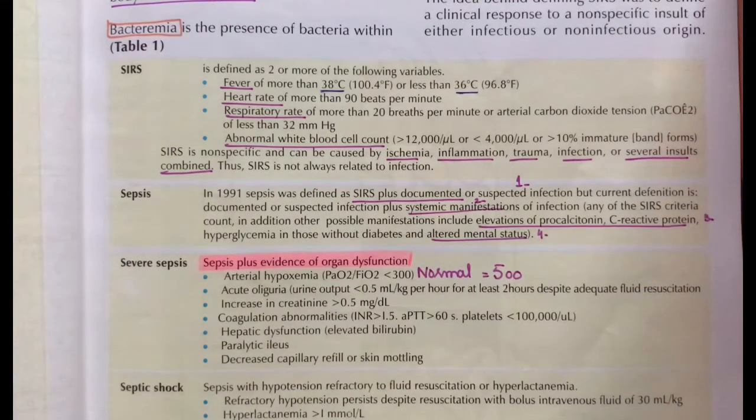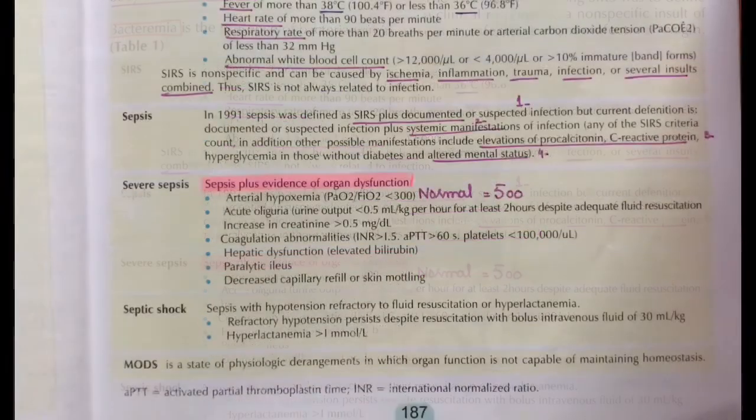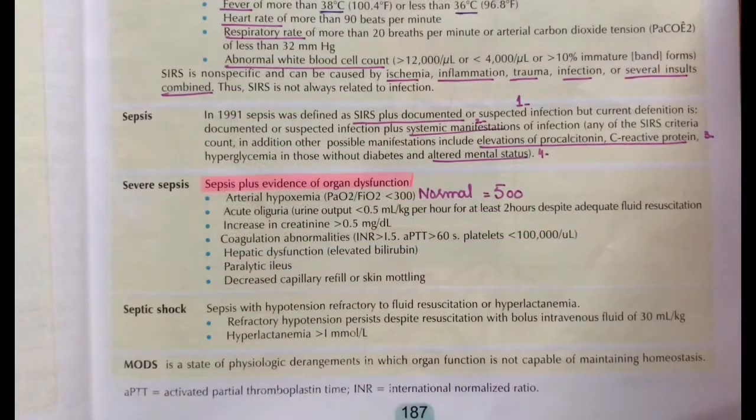Now if we look at septic shock, what is septic shock after SIRS, after sepsis, after severe sepsis? Septic shock is basically the symptoms of hypotension along with the symptoms of sepsis. There is hypotension refractory to fluid resuscitation, or hyperlactatemia. What does that mean, refractory to fluid resuscitation or hyperlactatemia?